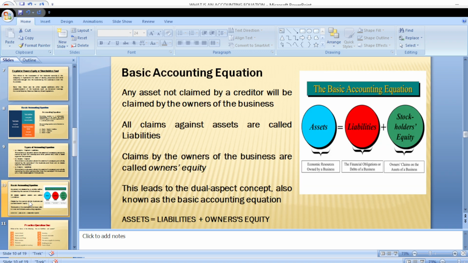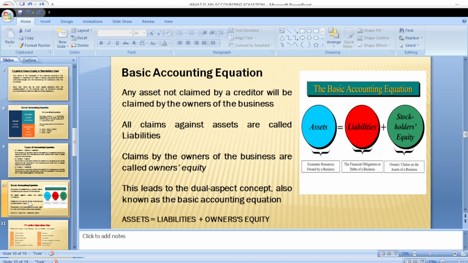Now let us look at the basic accounting equation when it involves other variables. Any asset that is not claimed by a creditor will be claimed by the owner of the business. You remember we said that where you have asset equals liability plus owner's equity, or shareholders' fund, or capital, that means any asset that is not claimed as a liability will be claimed by the owner of the business. Any asset that is not claimed by a creditor as a liability will be claimed as what? A part of the owner's equity.